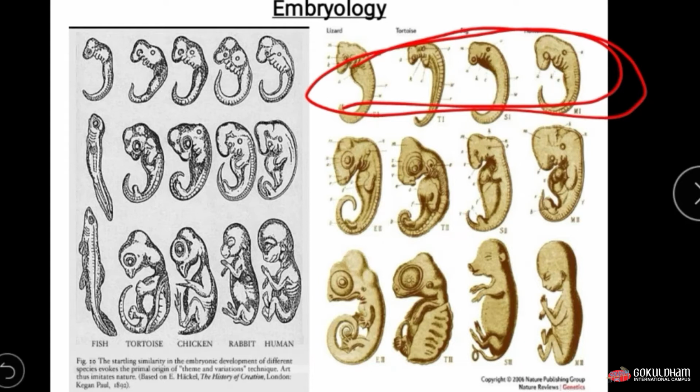By seeing a primitive embryo we cannot say that this is the embryo of a human, this is the embryo of a whale, or this is the embryo of a lizard. But it shows the evolutionary relationship between them: at a primitive stage the embryos look similar, but later they gradually develop their particular speciality and become different individuals of different species.